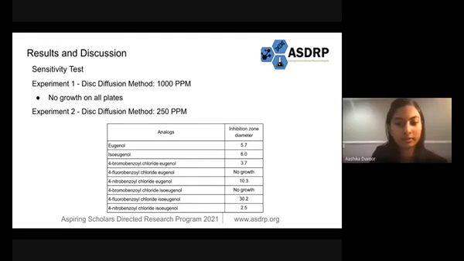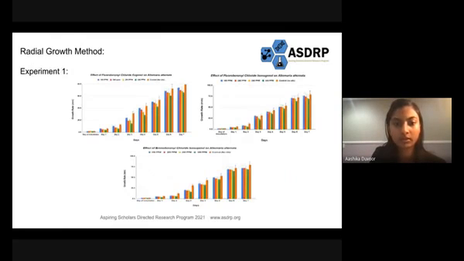We began our experiment with several eugenol analogs, and the goal of the first diffusion method was to eliminate the analogs that were not as effective. So according to the inhibition zone diameter as shown in this table, the 3 analogs that were the most effective were fluorobenzoyl chloride eugenol, bromobenzoyl chloride isoeugenol, and fluorobenzoyl chloride isoeugenol. These graphs show the effectiveness of our top 3 analogs from disc diffusion experiment number 1. Each day, the fungal growth increased at a smaller rate than control, as was expected.